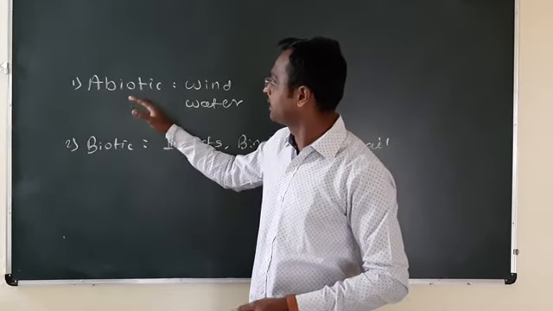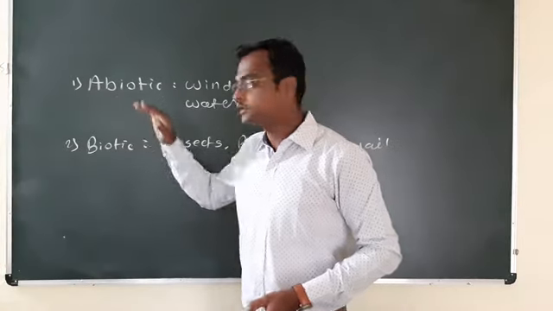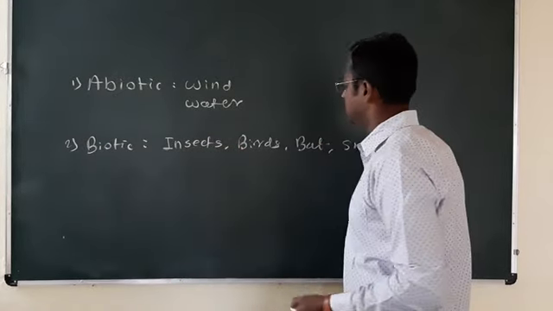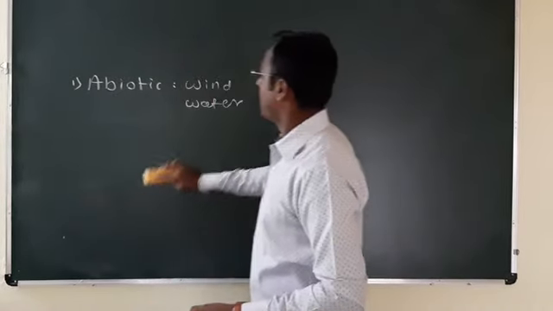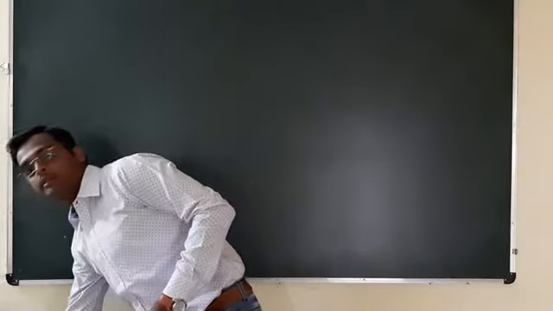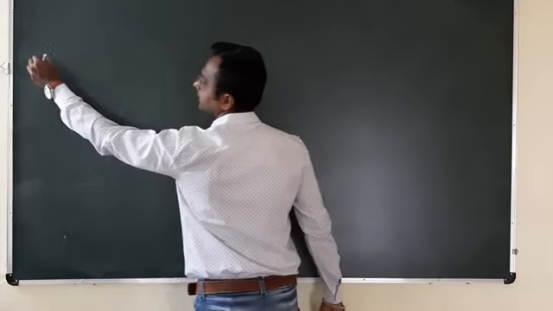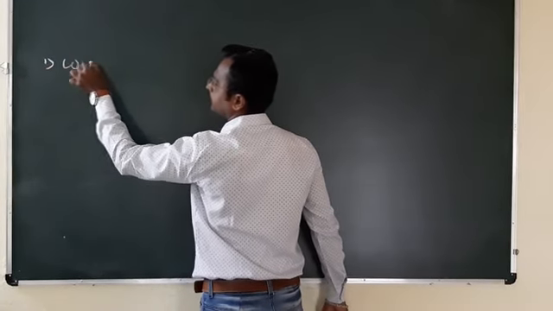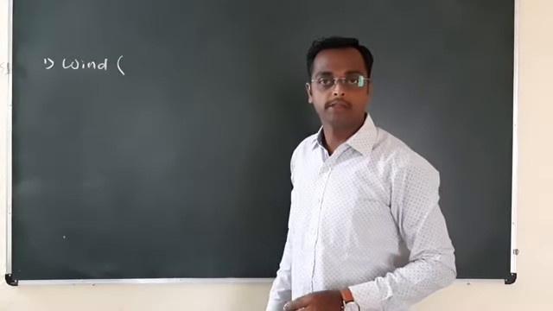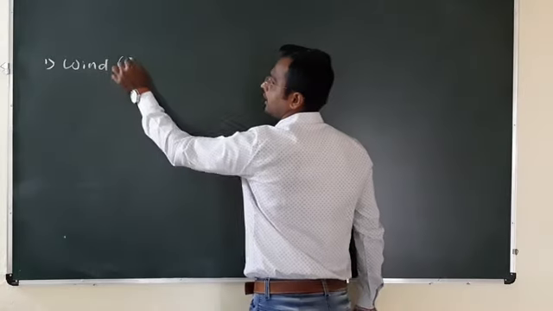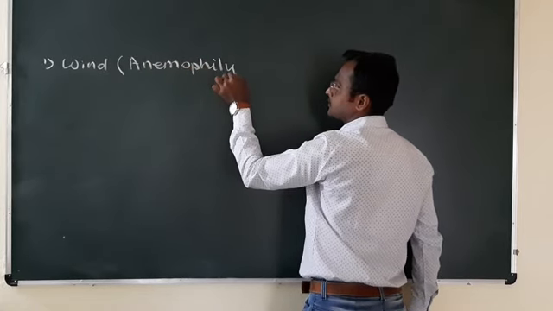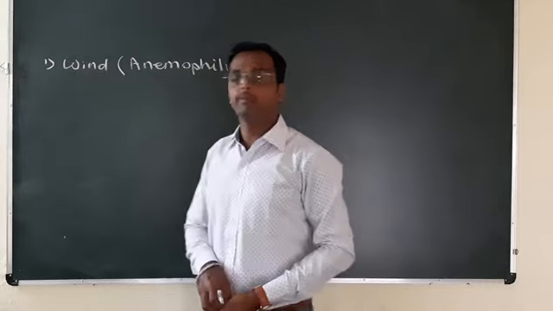The very first, the very primitive, is the abiotic agency. We are going to study it in detail. The first agency is abiotic agency, and abiotic agency includes two factors. The first factor is the wind, and the agency is scientifically known as anemophily.